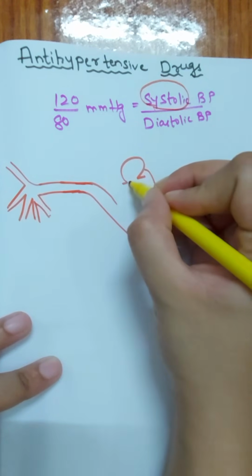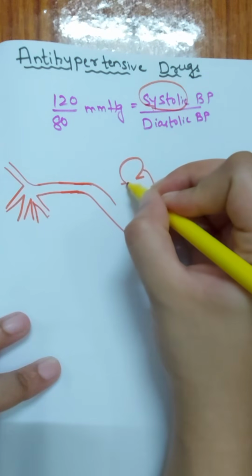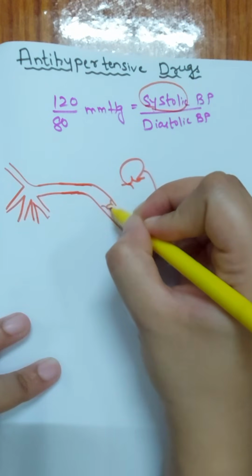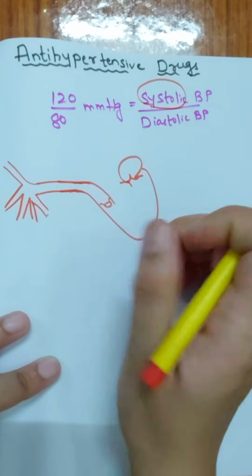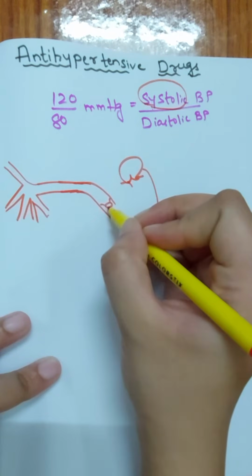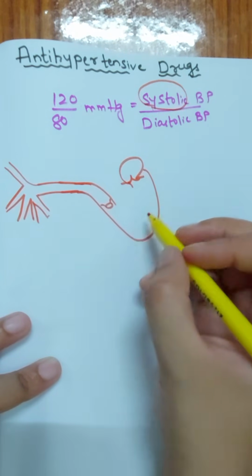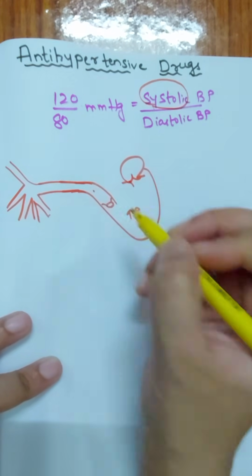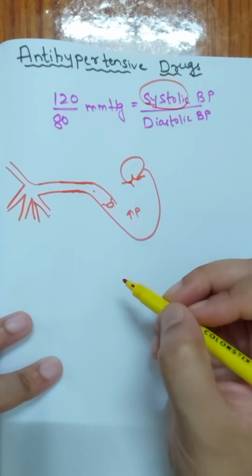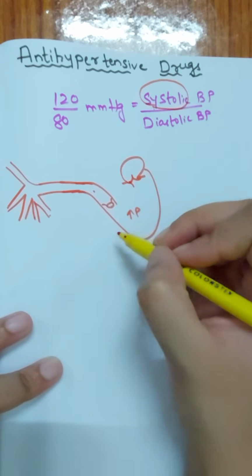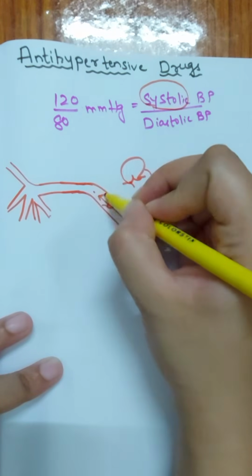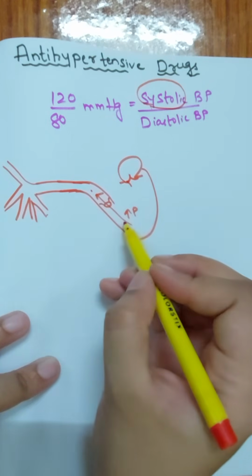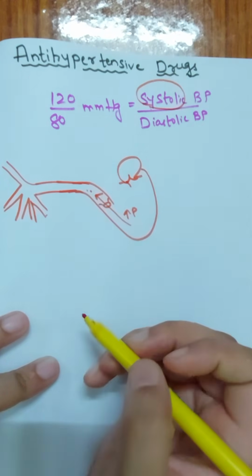First of all we have a mitral valve over here, and here we have an aortic valve. Whenever the left ventricle contracts, the mitral valve will be closed but the aortic valve will be open. Why will it be open? Because the pressure in the left ventricle will be more as compared to the pressure in the aorta. So it will cause opening of the aortic valve, and with pressure the blood will move inside the aorta. So whenever the left ventricle contracts, the blood with high pressure moves into the aorta.